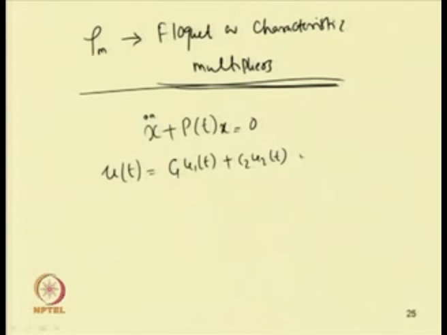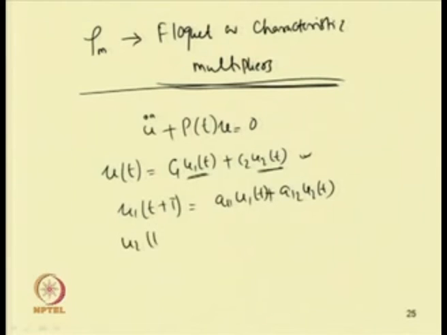So, let us write this equation for u: u double dot plus p(t) u equal to 0. We can assume the solution u(t) in this form, C 1 u 1(t) plus C 2 u 2(t). As this is a second order differential equation, we will have two fundamental solutions, u 1(t) and u 2(t), a fundamental set of solutions. As these are periodic, we can write u 1(t+T) equal to a 1 1 u 1(t) plus a 1 2 u 2(t).